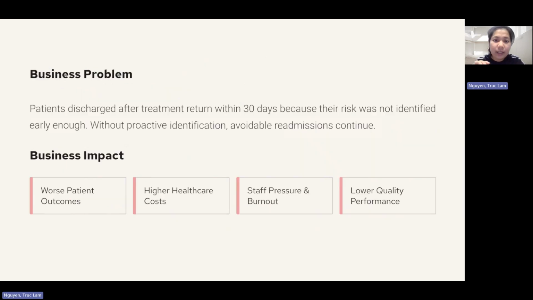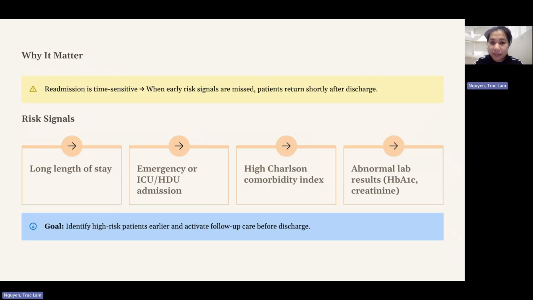The main business problem is 30-day hospital readmission. You know that some patients are discharged from the hospital, but they may return within 30 days because their risk is not identified early enough. In a hospital setting, this can be a serious issue because different patients may have different levels of risk, and it depends on their length of stay and their admission type, and so on. This problem is important because it affects both the patient and the hospital.